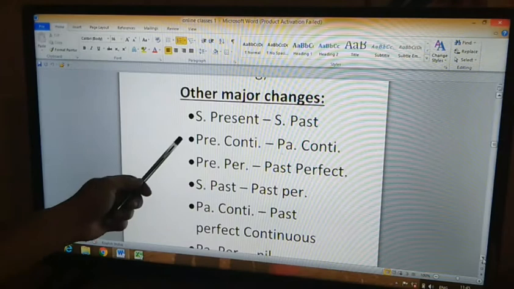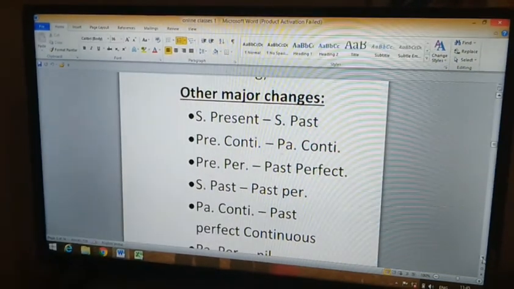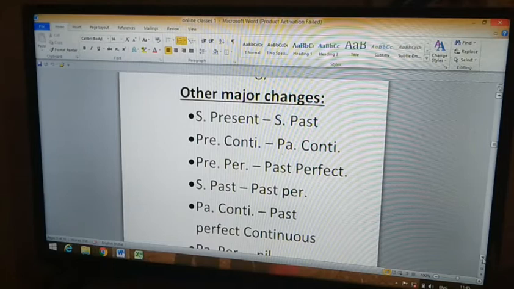Second, present continuous is changed to past continuous. For example, he said, "I am writing a novel." This direct speech is going to get changed into indirect as, he said that he was writing a novel.